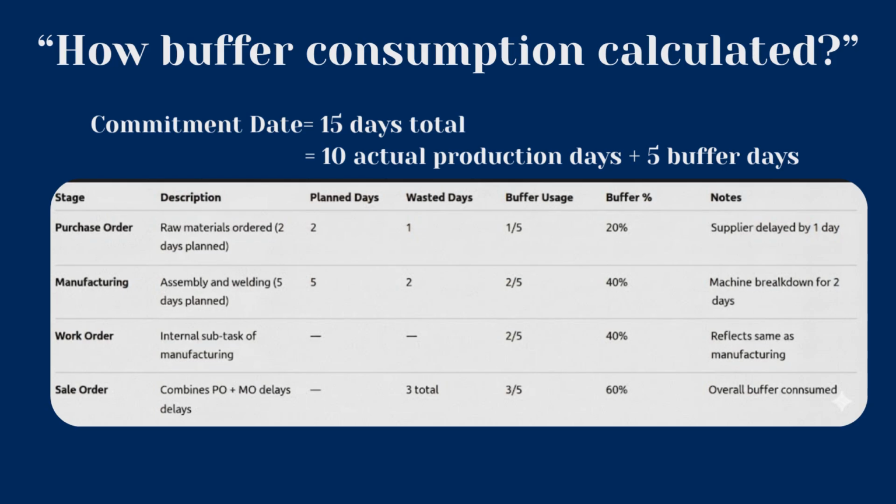Finally, the sale order combines all delays, 1 day wasted from purchase and 2 from manufacturing, giving a total of 3 wasted days out of 5 buffer days, or 60% overall buffer consumption. This gives teams a complete, transparent view of where delays occurred and how much buffer has been consumed at each stage, helping improve planning accuracy and production control.